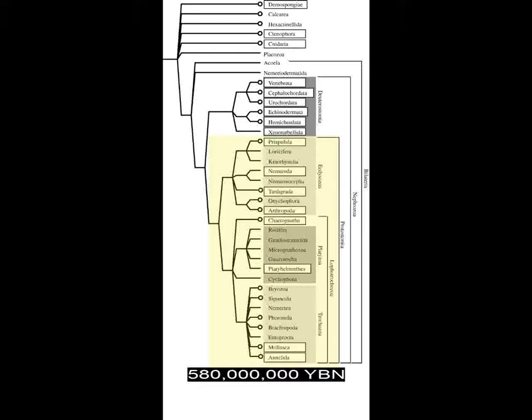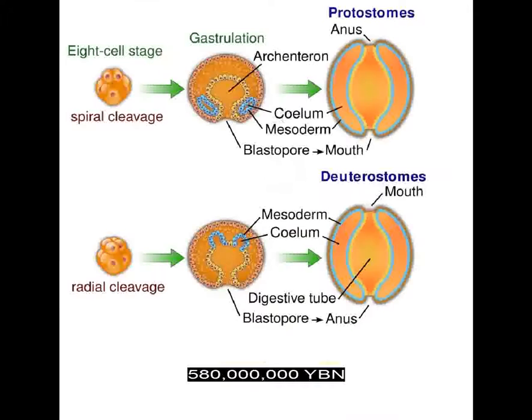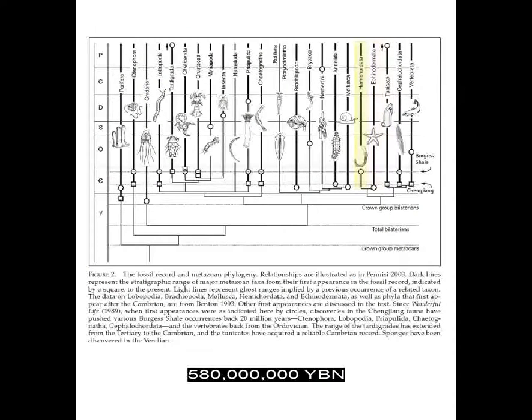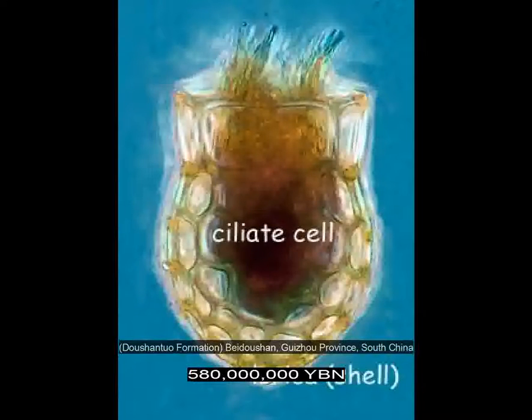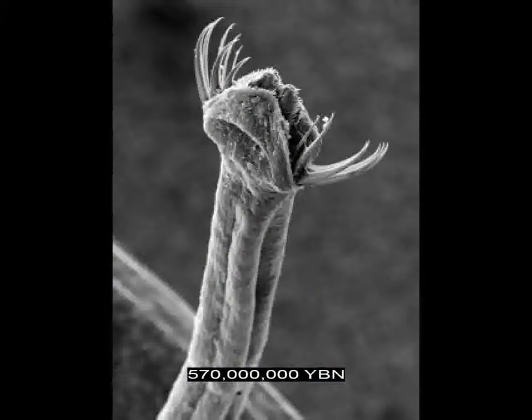Bilaterians protostomes evolve, ancestor of all Ecdysozoa and Lophotrochozoa. Bilaterians deuterostomes evolve, ancestor of all echinoderms, hemichordates, and chordates. The first shell or skeleton evolves, in ciliates. Skeletons evolve independently in different groups. Bilaterians Chaetognatha evolve, arrowworms.